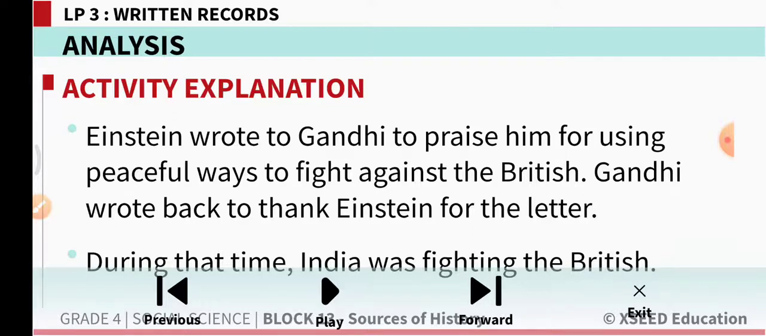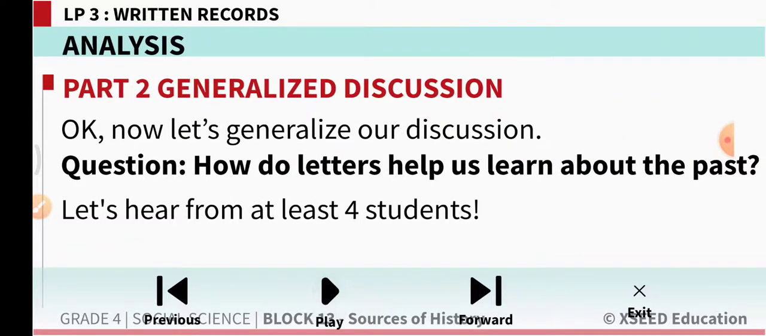Looking at the efforts of Mahatma Gandhiji, Einstein wrote a letter to praise him, to praise how great his work is, and how he is using peaceful ways to get freedom for the country. Gandhiji also replied in another letter. So what was happening during this time? During that time, India was fighting the British.